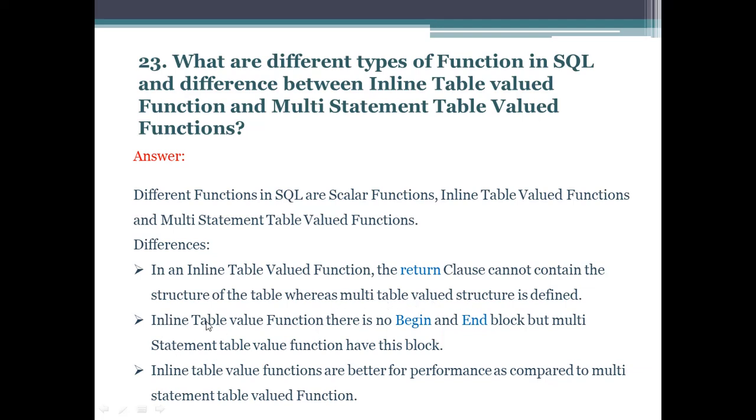Next difference is in an inline table valued function there is no begin and end block, while in a multi-statement table valued function we have this block. Next difference is inline table valued functions are better for performance as compared to multi-statement table valued functions.